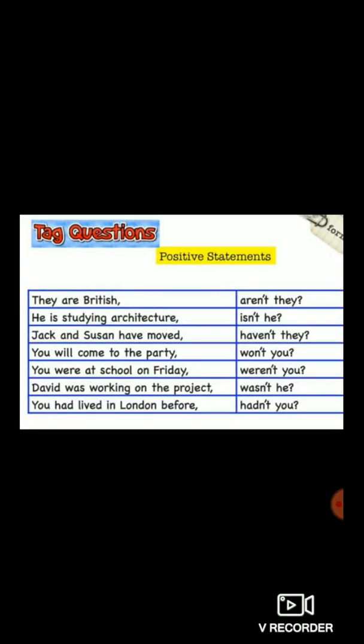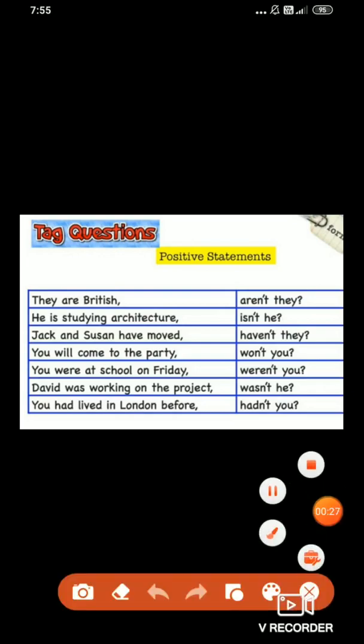The example is given here: they are British. So children, if this type of sentence is given and it is asked to add a question tag, what is the first thing you will do? Very good. First you have to recognize the auxiliary. Now what is the auxiliary here? Are. Are is the auxiliary word or helping verb.